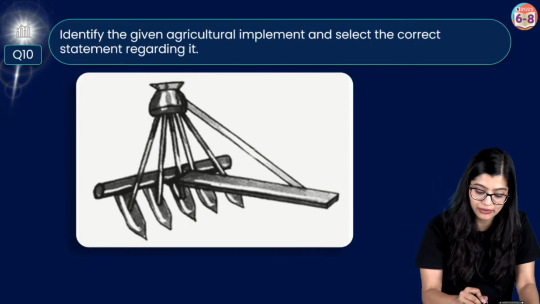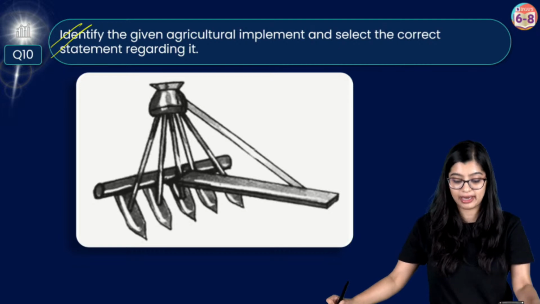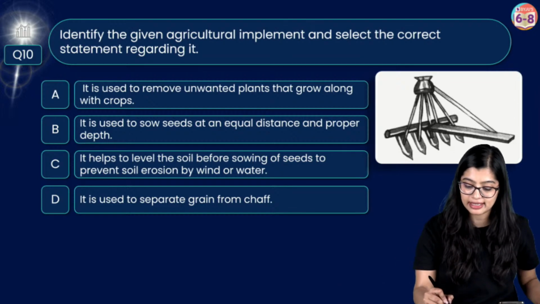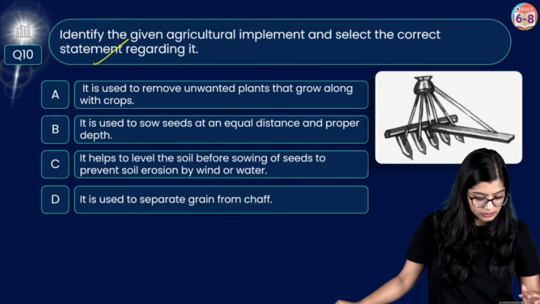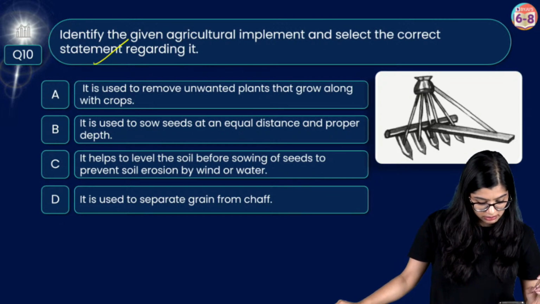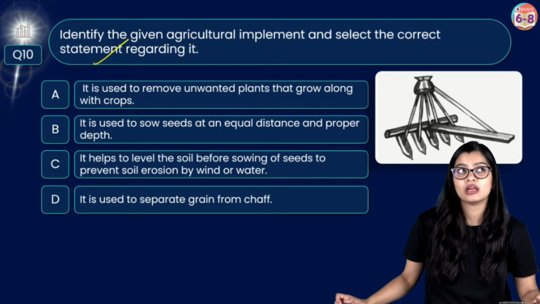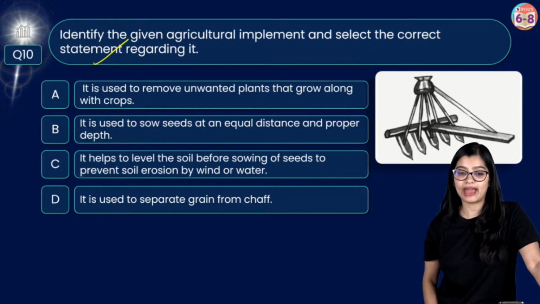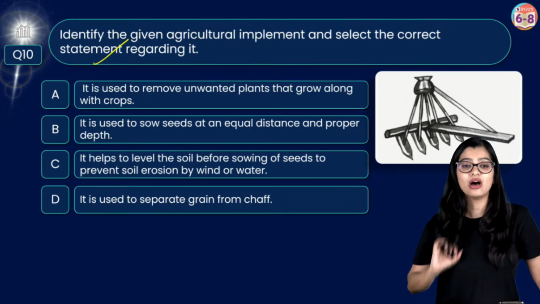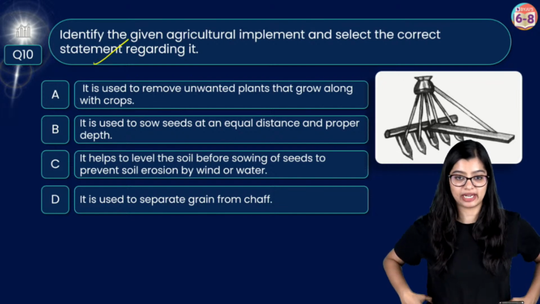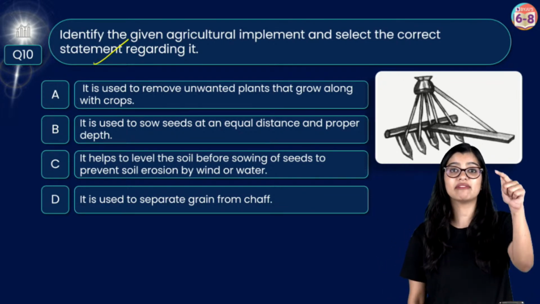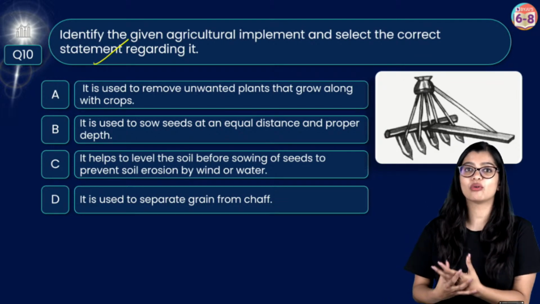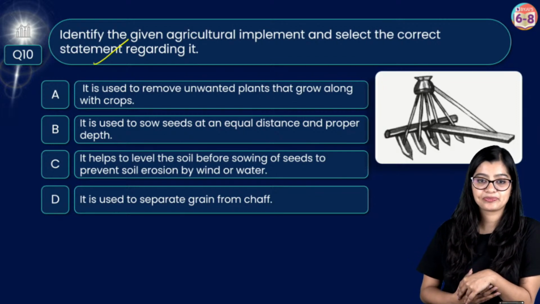Okay, so this is the next question, where we have to identify the given agricultural implement and select the correct statement with respect to it. So we have 4 options from which you need to identify the correct statement. Ma'am, difference between pasteurization and sterilization. Okay, I have a question on that. I'll explain that when I do that. So Van Mahotsav is basically a forest festival that is celebrated, as the name suggests. And you can tell me when Van Mahotsav is celebrated. Again, that is to promote why conservation is necessary, right?